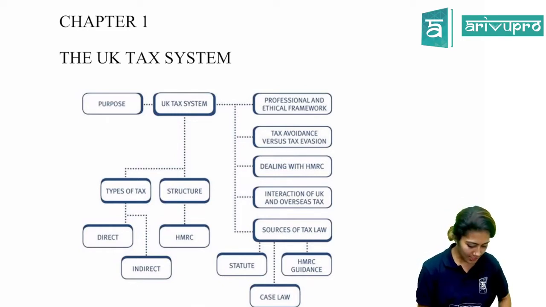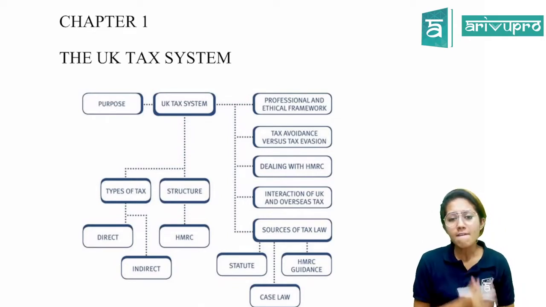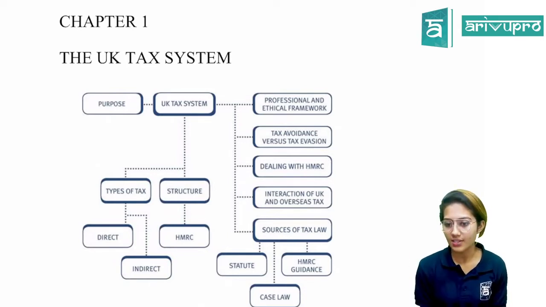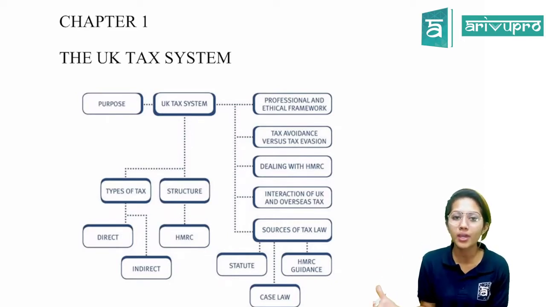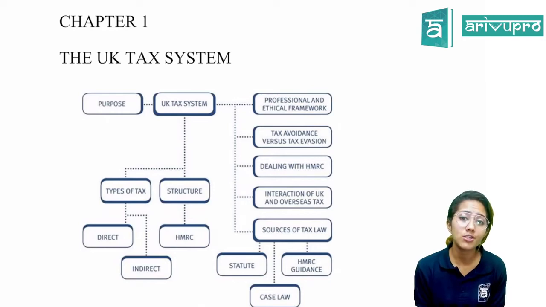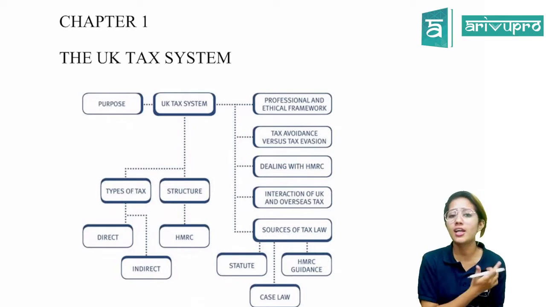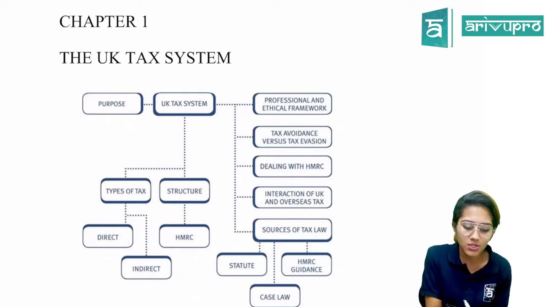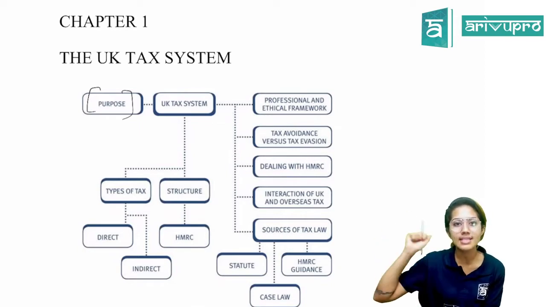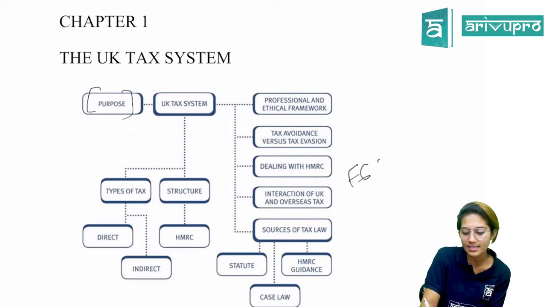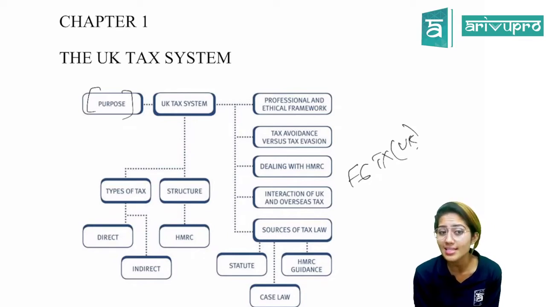Okay. So first of all, I'll start with an introduction about the chapter summary. First of all, we'll be looking into why we need tax. What is the main purpose of the taxation system within the UK, or why is tax being levied from individuals and companies in the UK, or in fact any other country, be it India or Russia, China. Why is tax being levied? That is the first thing that we'll be dealing with. What is the purpose? Then we will be looking into what the UK's tax system is. When you are learning F6, it is tax UK. All right, so that is why specifically we have to look into what the UK's tax system is.